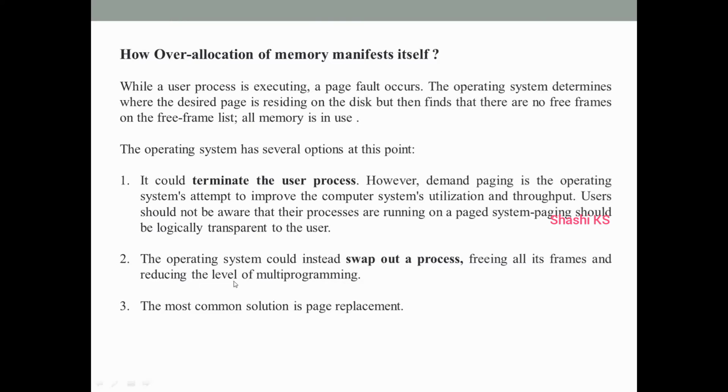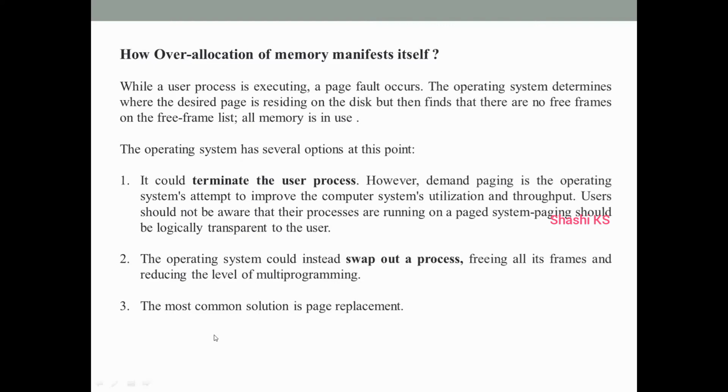The second option is we can swap out one of the processes. Swapping out will decrease the level of multiprogramming. The level of multiprogramming means keeping more processes in the computer's memory and increasing CPU utilization. So if we do swapping out, it's going to decrease multiprogramming. So this option is also not preferable in certain situations. So the third and most common solution is the concept of page replacement.